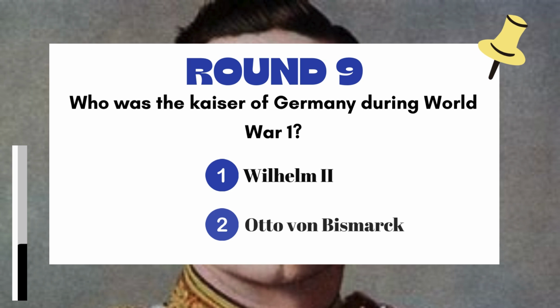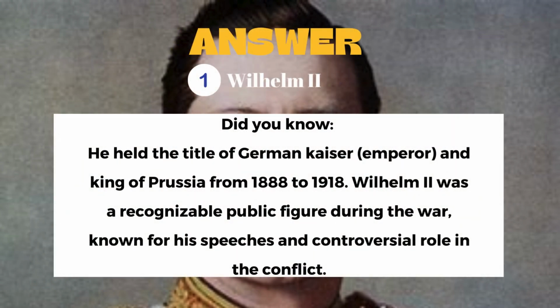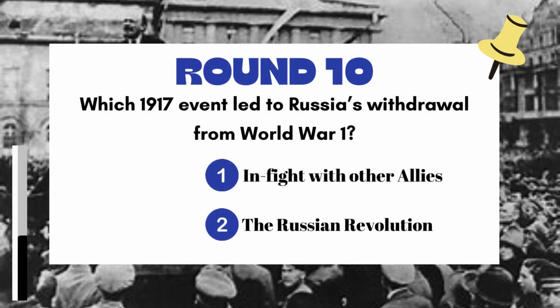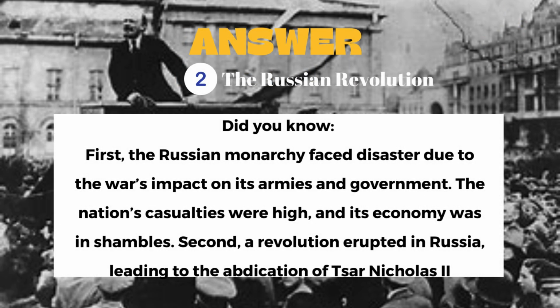Round 9. Who was the Kaiser of Germany during World War I? The answer is 1. Wilhelm II. Round 10. Which 1917 event led to Russia's withdrawal from World War I? The answer: 2. The Russian Revolution.